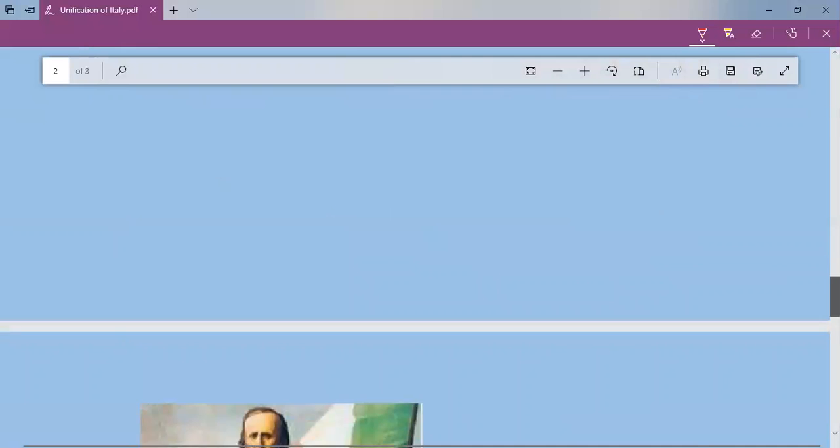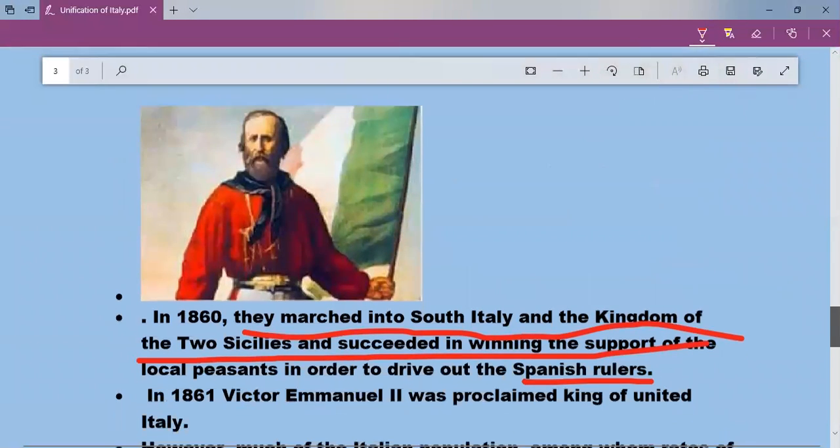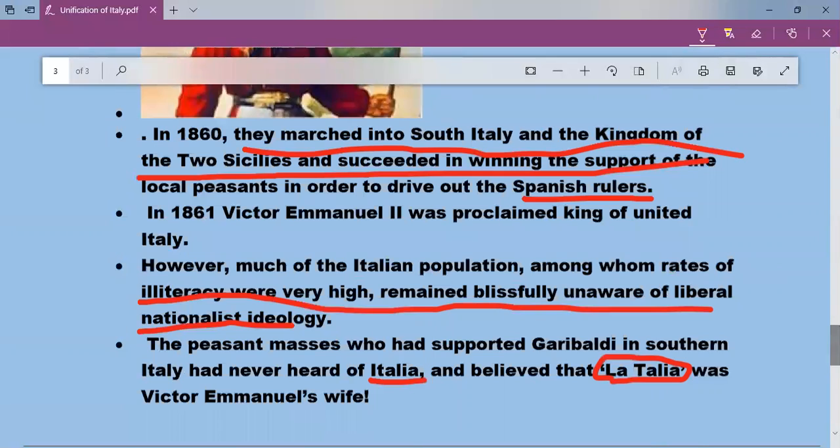And finally, South Italy also came under the control of Giuseppe Garibaldi. Local peasants helped them, and finally, in the year 1861, Victor Emmanuel was declared the king of unified Italy. Hopefully, you understood the unification of Italy.